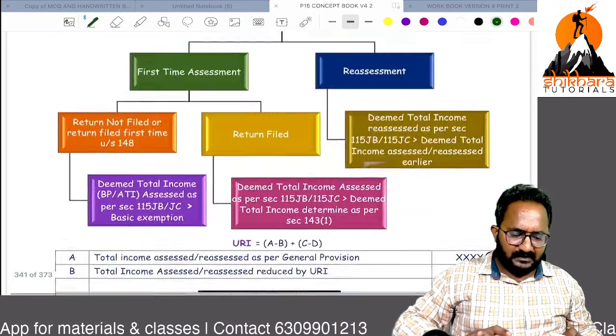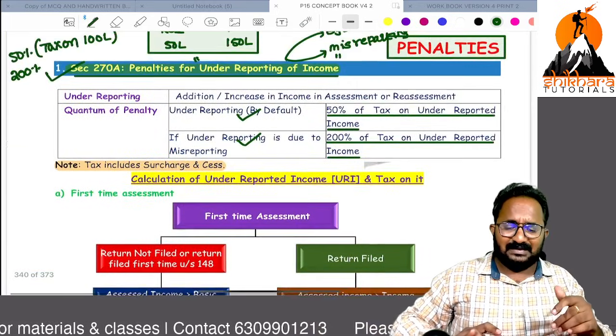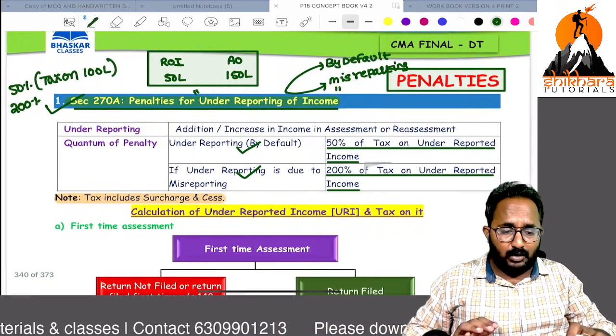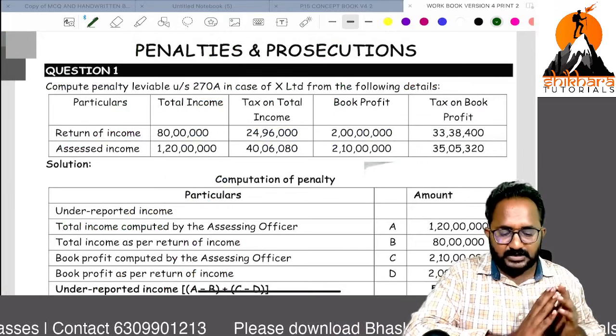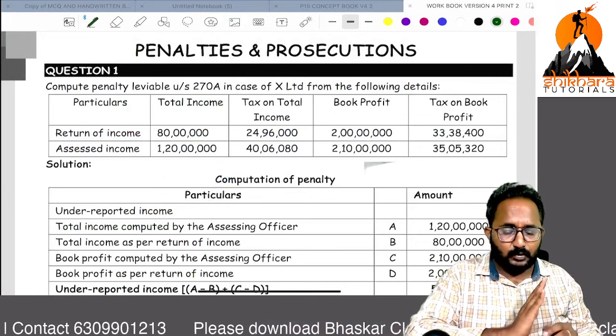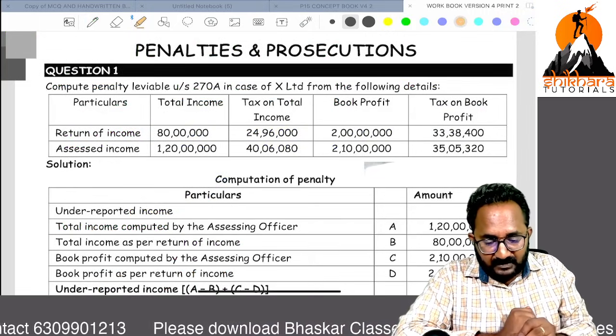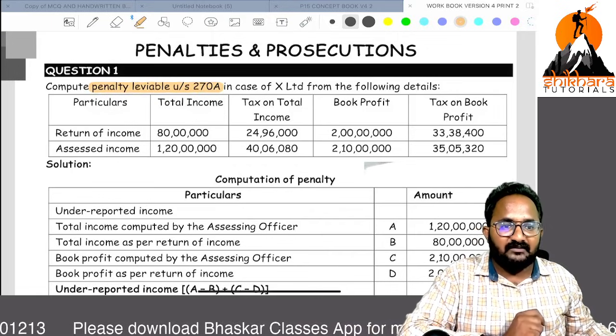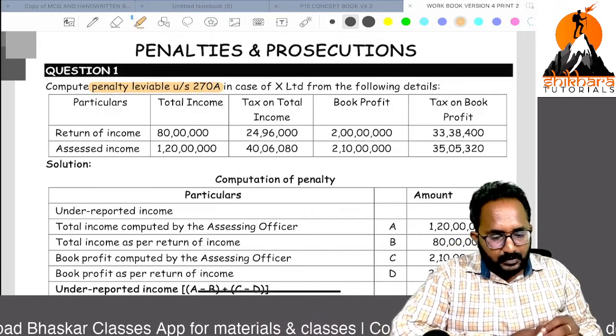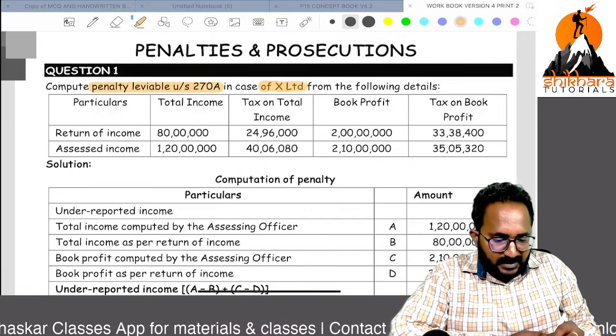Now, you can refer to the remaining part, but directly I want to do 2 problems regarding this concept, 270A. Remember, this section is very important. They are asking to compute penalty under section 270A in the hands of X Limited.